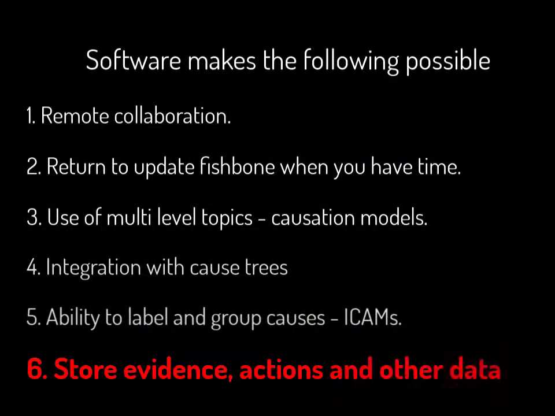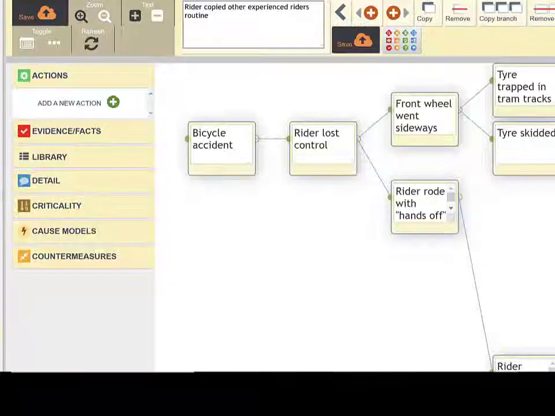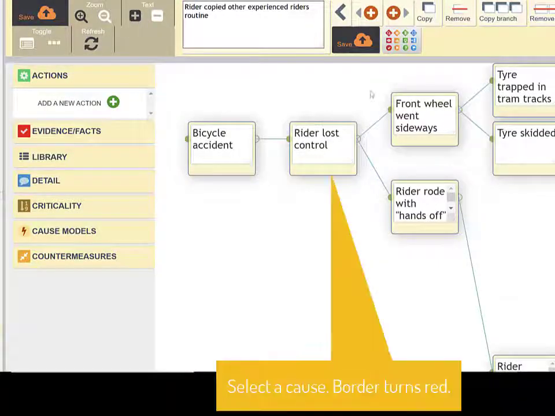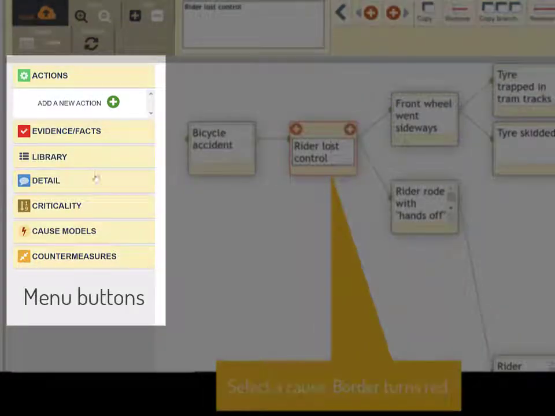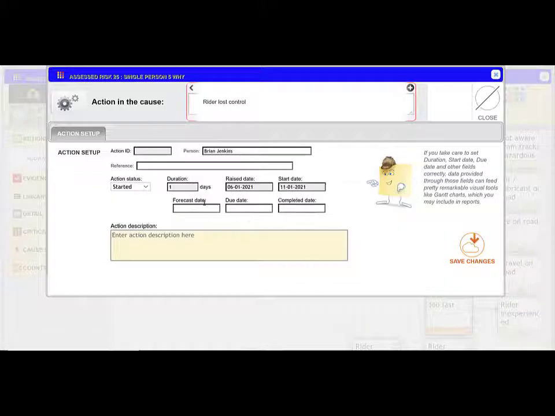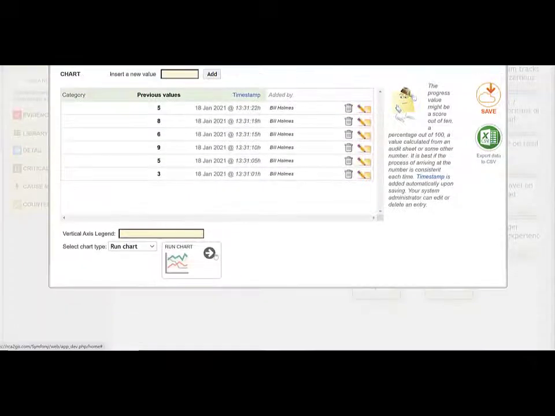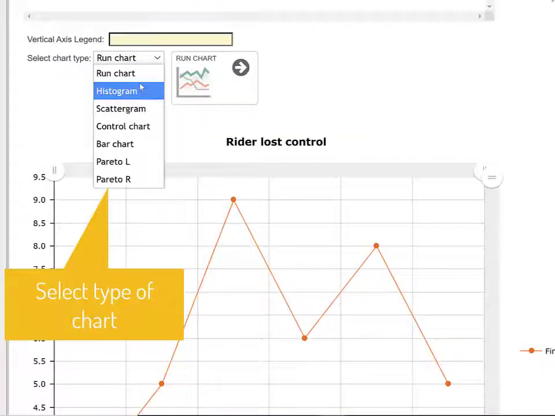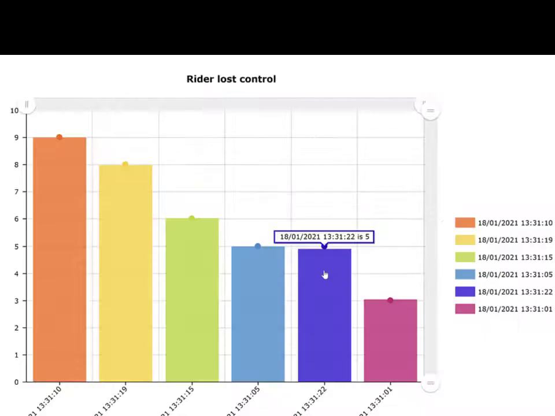Software provides the opportunity to gather and store data. Each box on the tree is associated with these menu buttons in the menu bar. In large investigations, there will be many actions to keep track of. The action menus allow for actions to be assigned and managed. Data gathered during an action can be graphed, and the data can be shown in a number of different graphical forms.